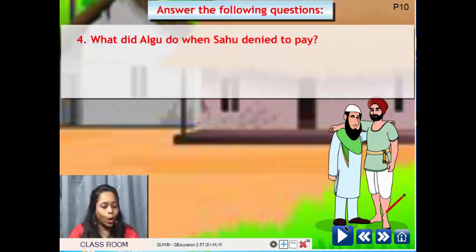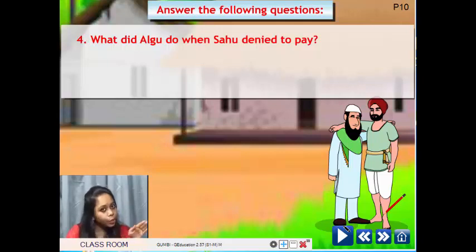What did Algu do when Sahu denied to pay? Sahu told, no, I can't pay. First of all, why did he deny to pay? He denied to pay because the bullock died before one month only.